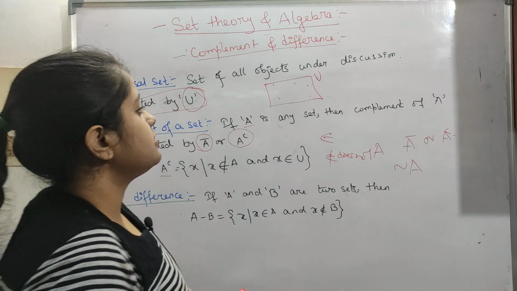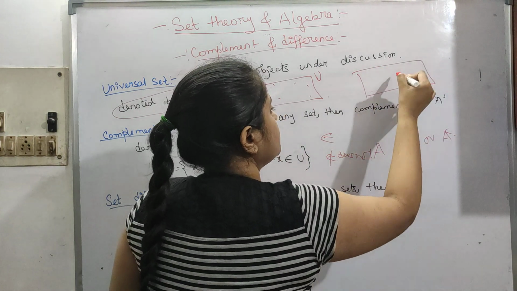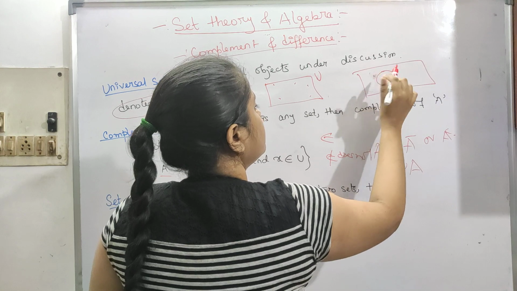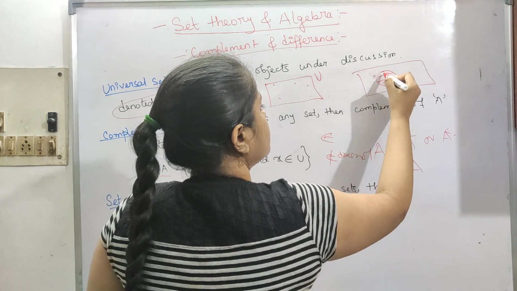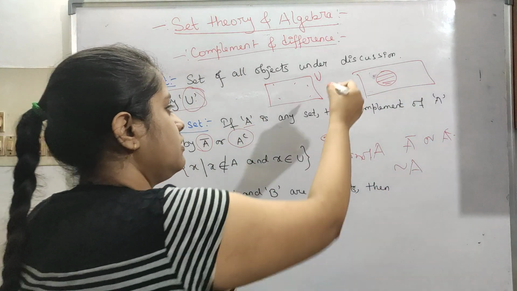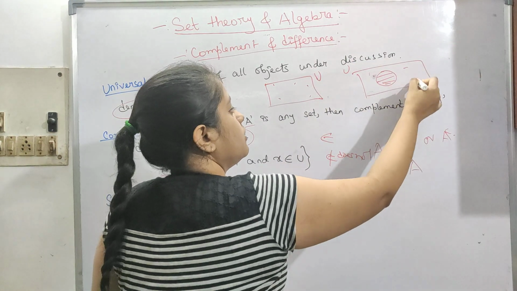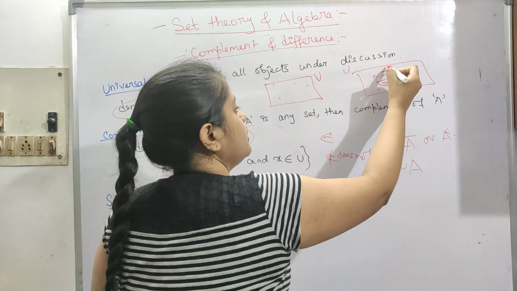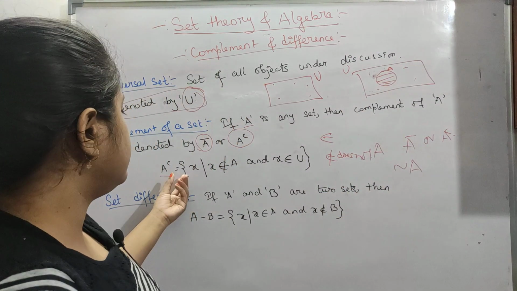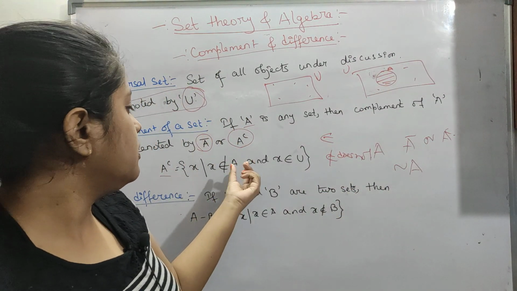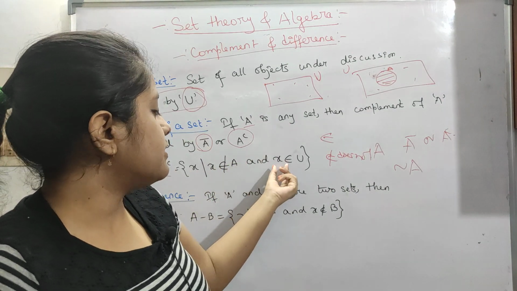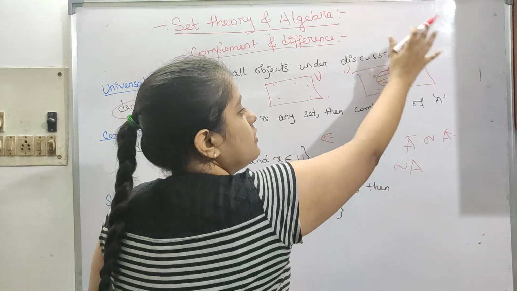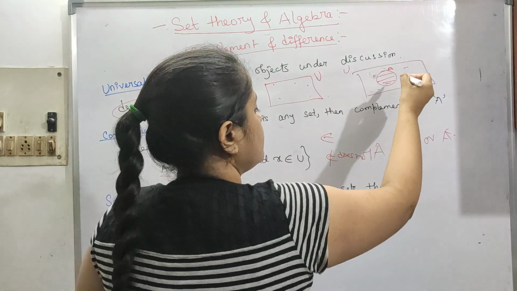So what is this like? Let's say this is our universe and this is our A, like a Venn diagram. This whole thing is the universe, and this part is A. x does not belong to A, and x belongs to U. So other than A, everything is basically A complement.